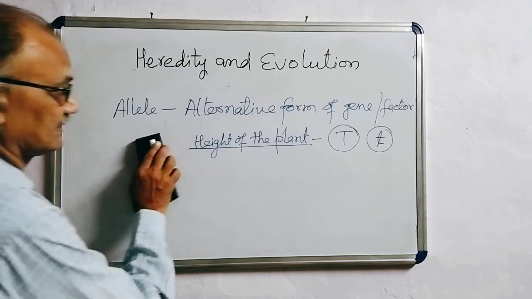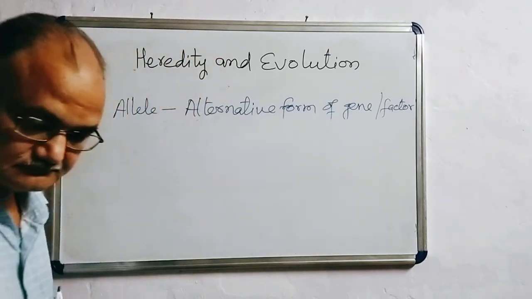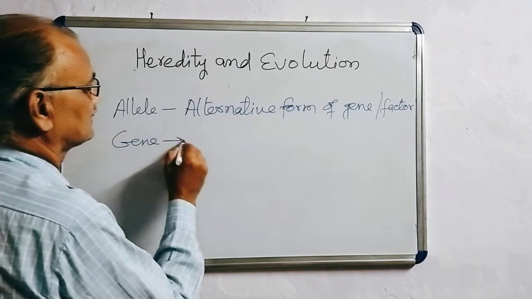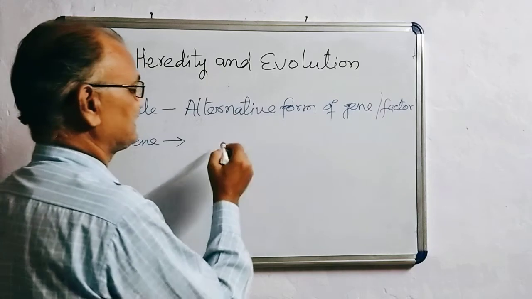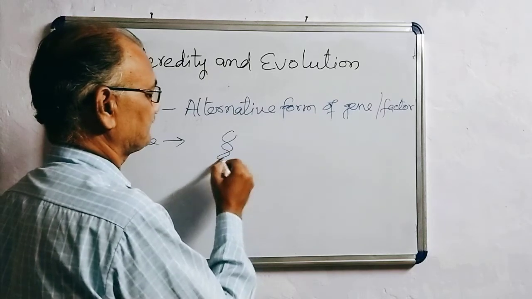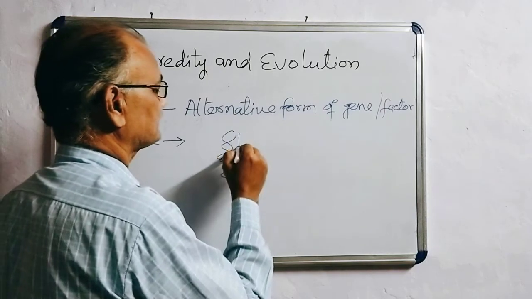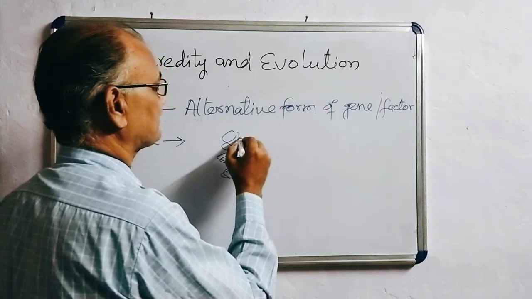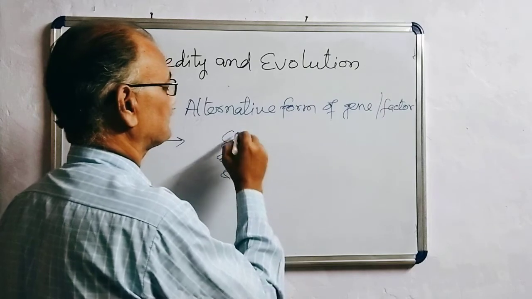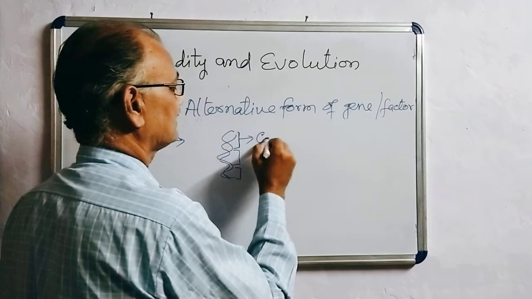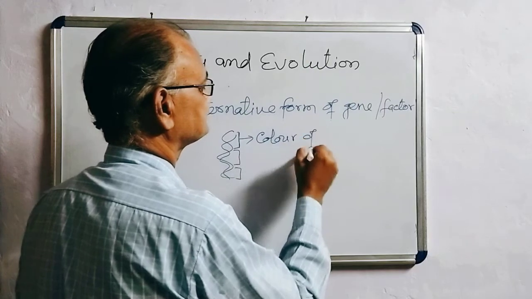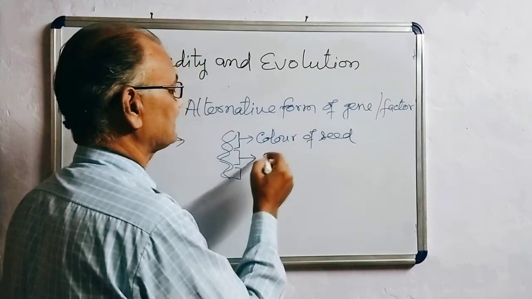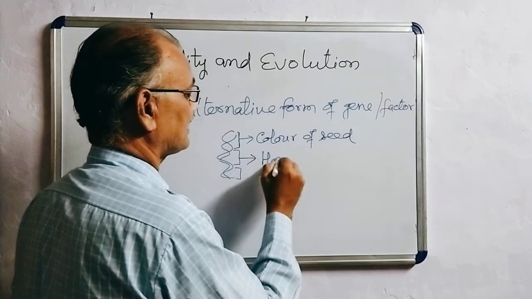The next one is gene. You are familiar with DNA. This is the structure of DNA. Suppose that from here to here, these are the fragments of DNA. This fragment is responsible for color of seed. This one is responsible for the expression of height of the plant.